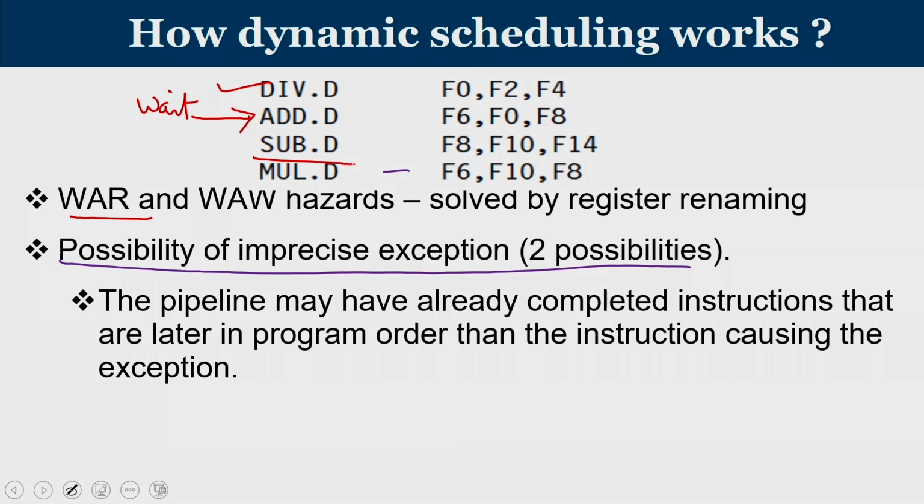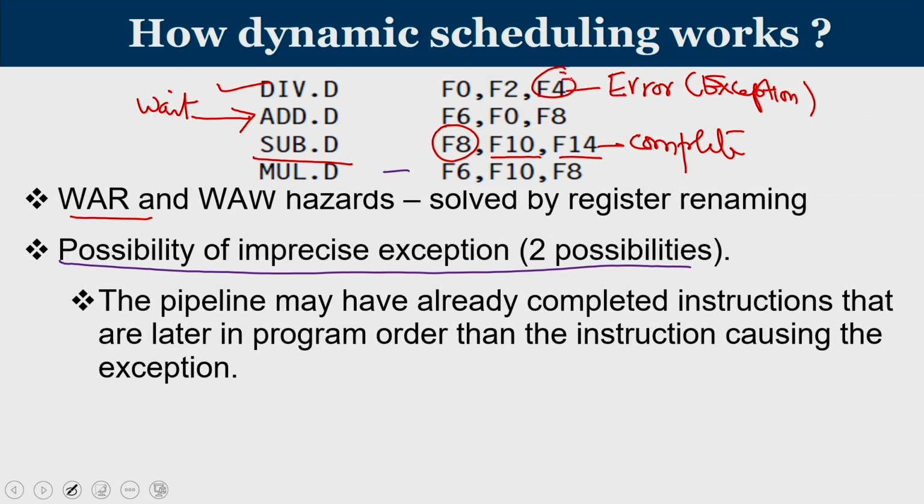Now, imagine that your subtraction instruction is permitted to run. So, that means F10 and F14 will go into the subtractor and the result is produced in F8, and imagine that your subtraction instruction is now complete. Once the subtraction instruction is complete, assume that the division caused an error. It can be an exception.